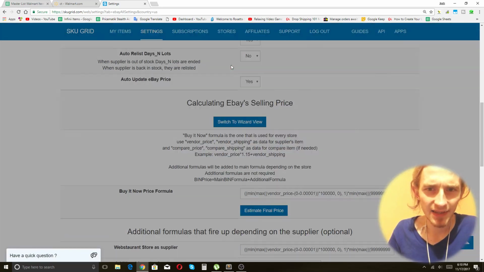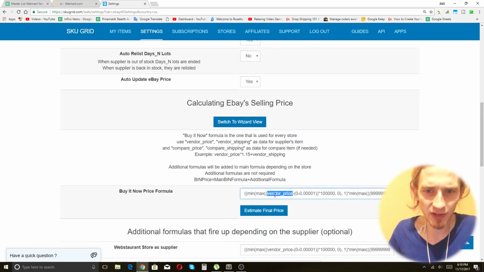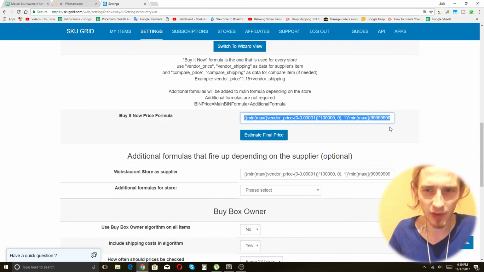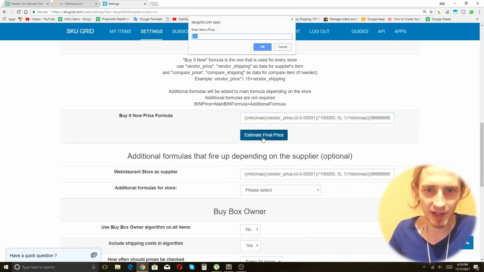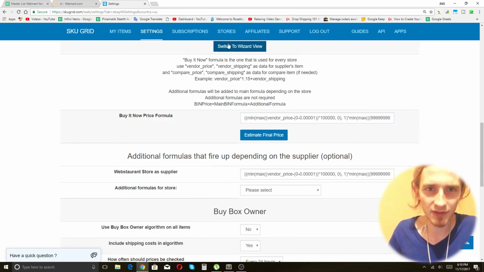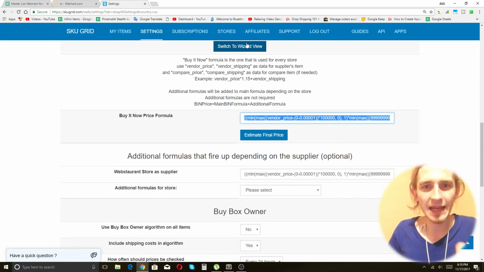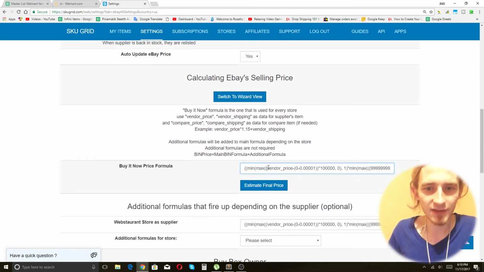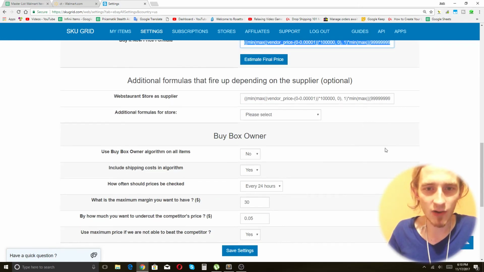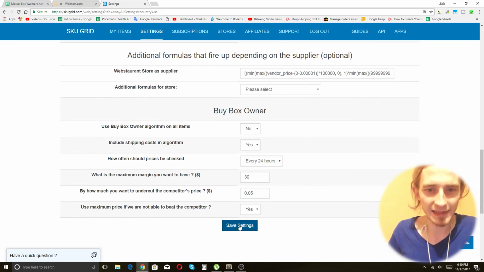And I think, okay, messing with that should have now changed this buy it now price formula. So if we click on estimate final price and enter 100, it should give us 135, yeah. So before it was 140. So editing it in the wizard there saved it. So now it's entered here. And now what we have to do is go down to the bottom and click Save Settings. And as soon as we've done this, then everything's fine.